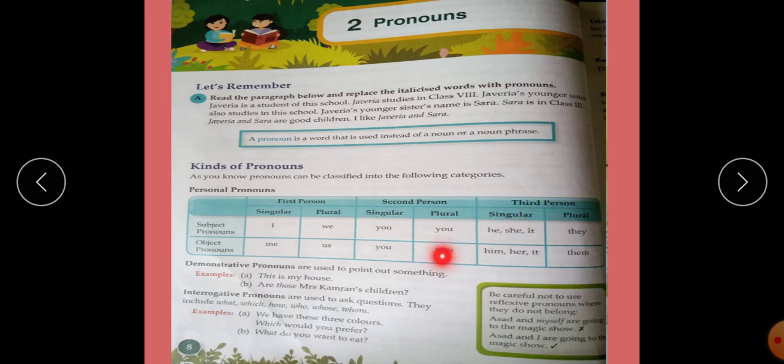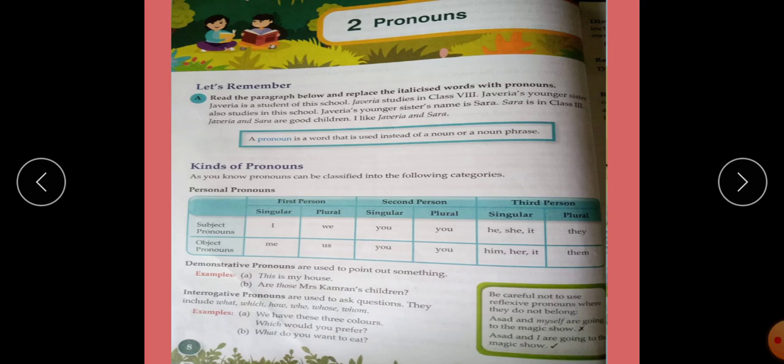Singular third person: him, her, it, them. As the object pronouns, I changes into me, we change into us, you remains the same. Singular he, she, it change into him, her and it. They changes into them.